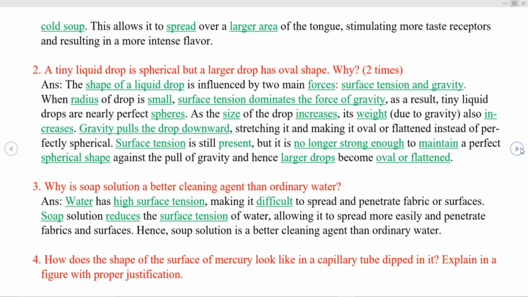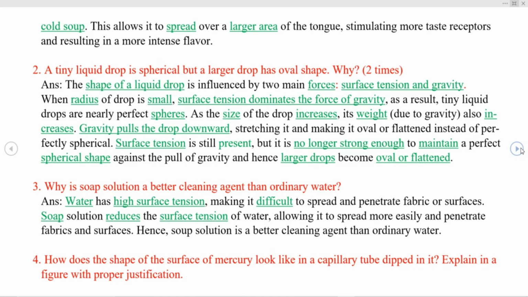more intense flavor. Next question we have is, a tiny liquid drop is spherical, but a larger drop has oval shape. Why? The shape of a liquid drop is influenced by two main forces, that is surface tension and gravity. When the radius of drop is small, surface tension dominates the force of gravity, and as a result, tiny liquid drops are nearly perfect spheres.